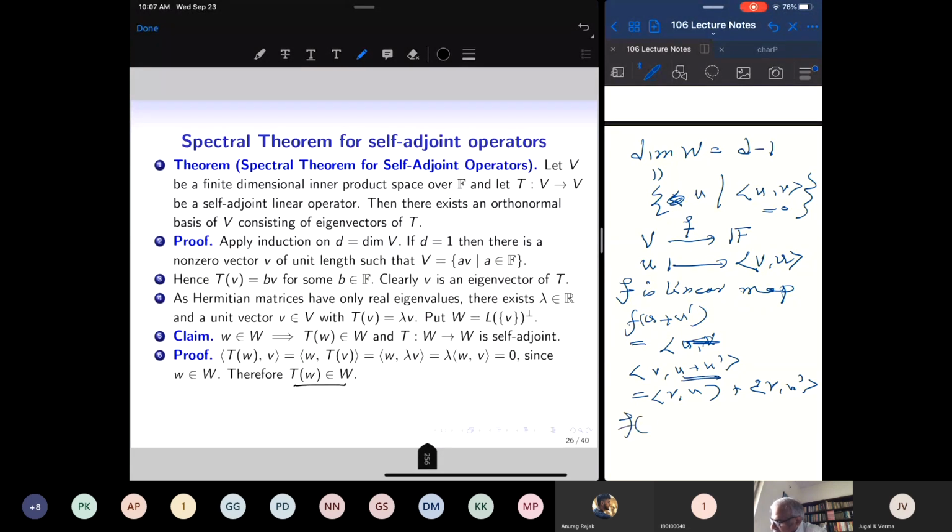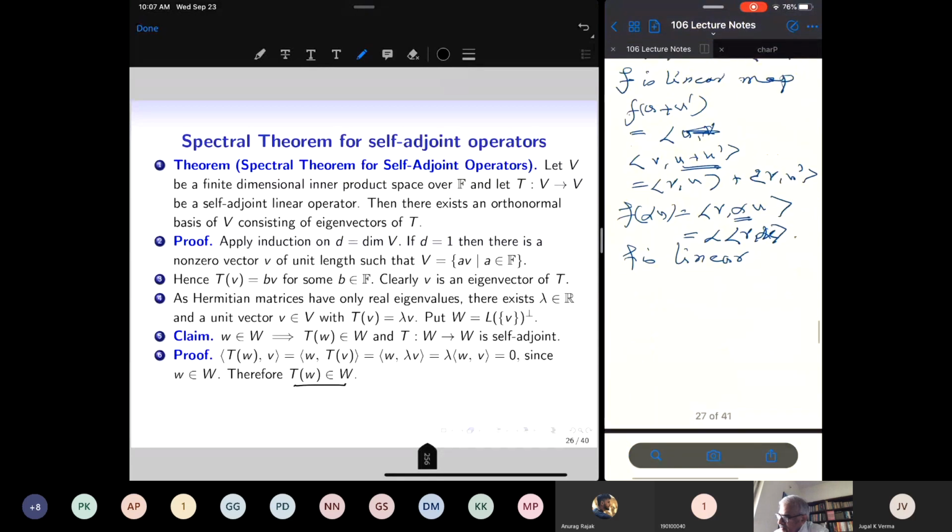And f of alpha u is equal to <v, alpha u>, and these scalars come out as they are. Therefore f is a linear transformation from V to F.